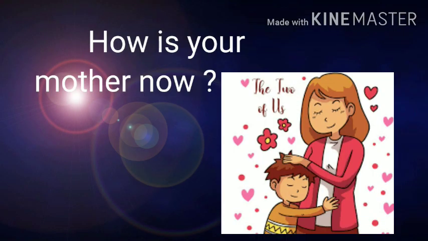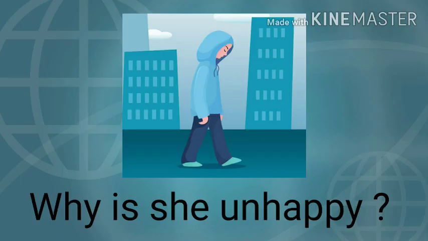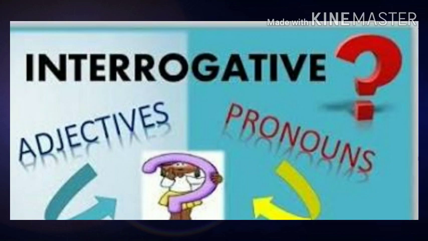The fifth example is, how is your mother now? Here somebody has asked about your mother with the word how. So it is an interrogative adjective, that is how. The sixth example is, why is she unhappy? Here she is a noun and something related to her is asked with the word why, hence it is an interrogative adjective.